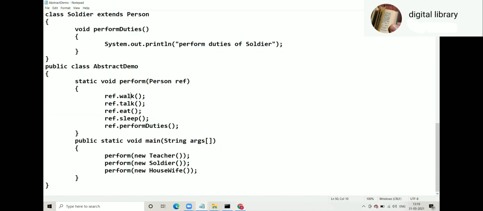Okay, so this is your example number 4. Example number 1 was Shape, then 2 Course, 3 Electronic Appliance, and 4 Person. So today we saw 4 examples of upcasting, late binding, and all those.